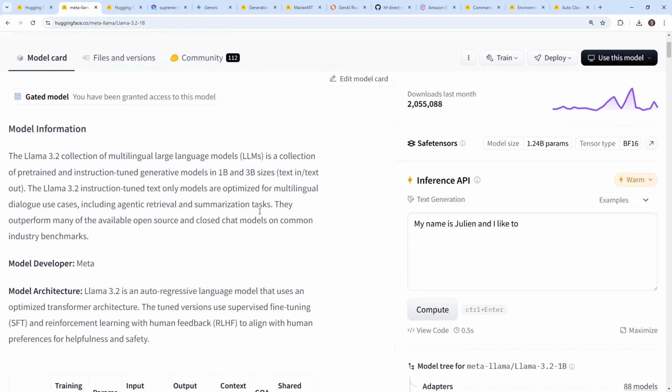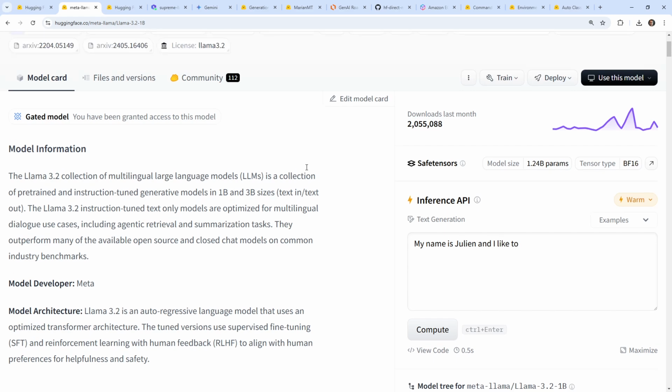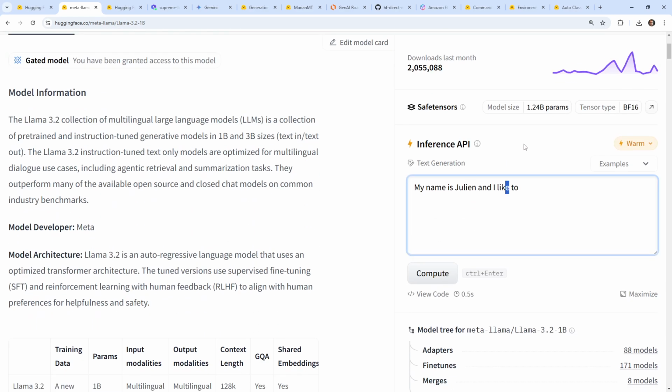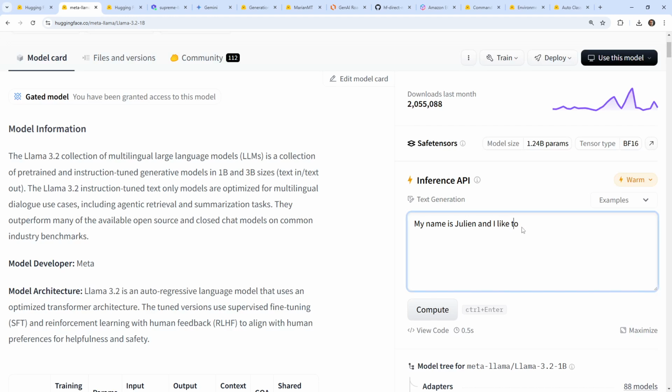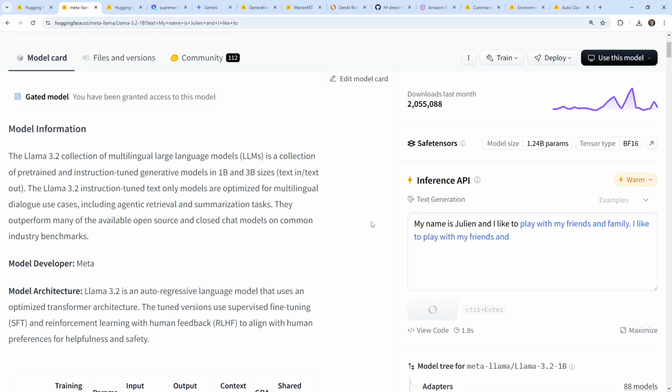What else could we look at here? I mean, we could upload models, things like that, but you can also use the model directly here on Hugging Face. So here on the right-hand side, we have Inference API. I'm not sure what this costs, but some models are free. So if I go here and run this compute, I didn't have to use anything. I'm just pressing the button and it works. And so it's completing it.